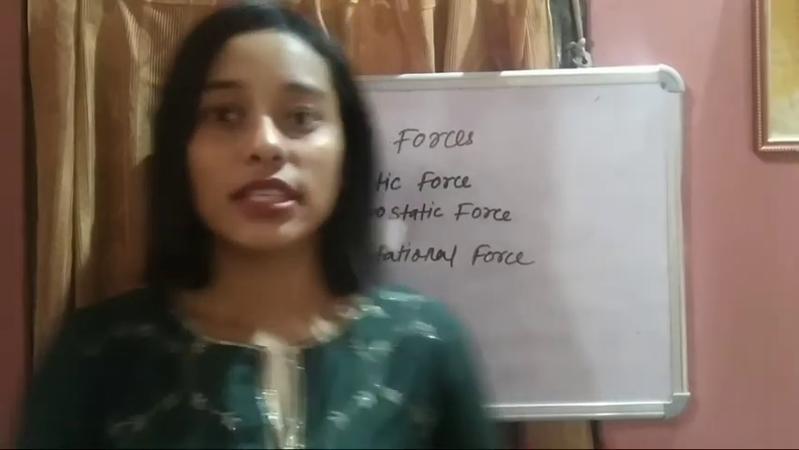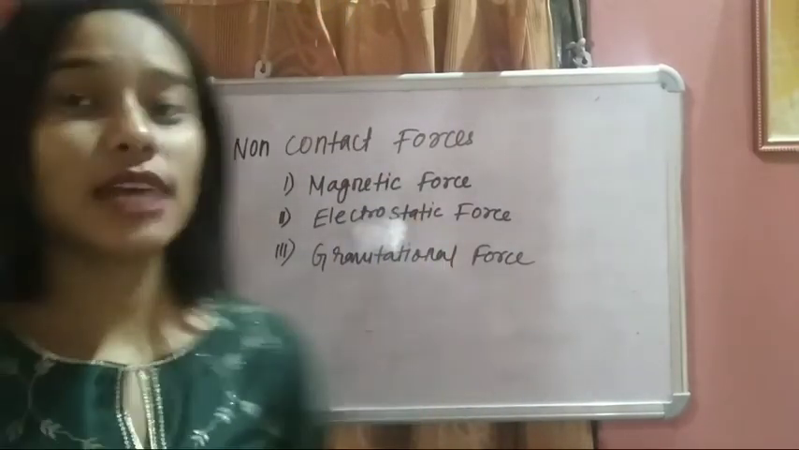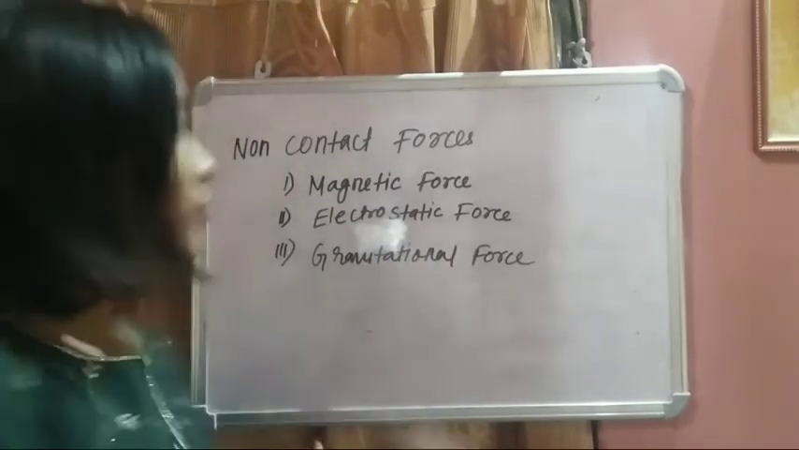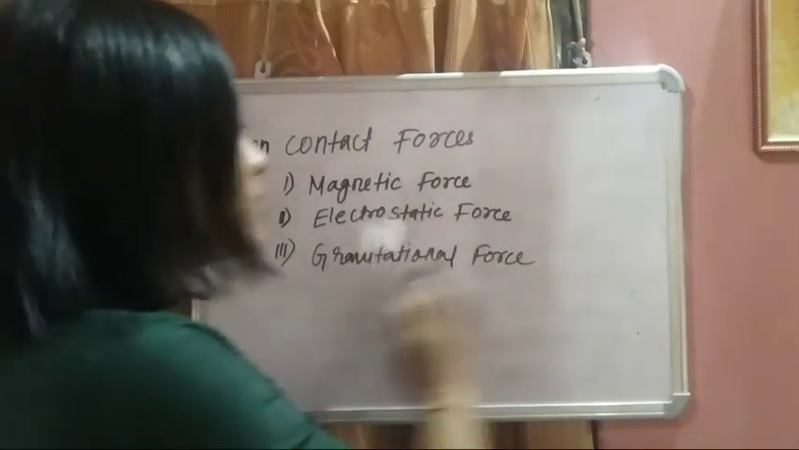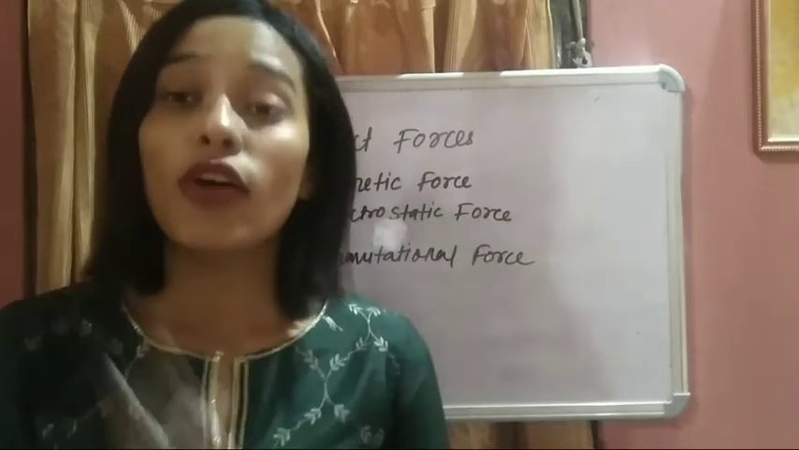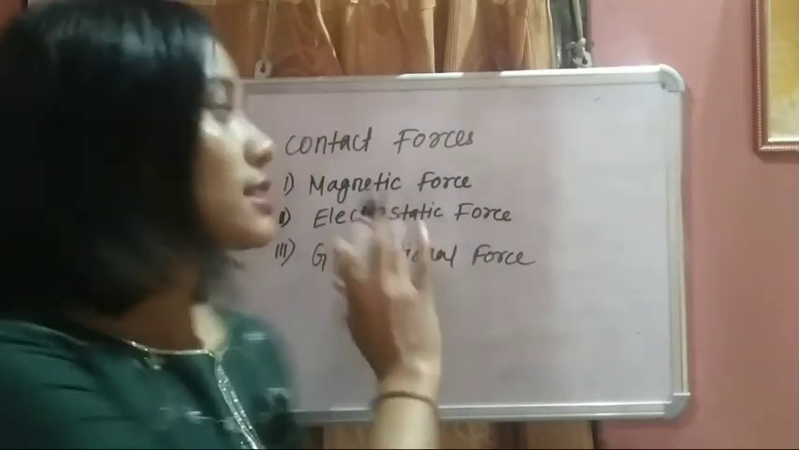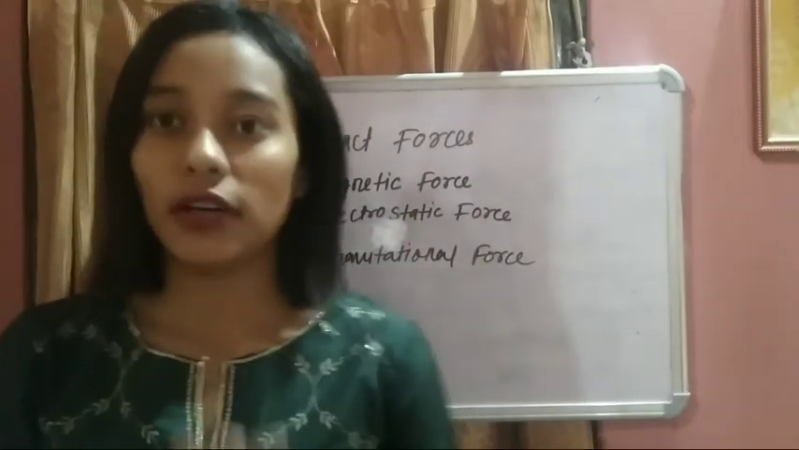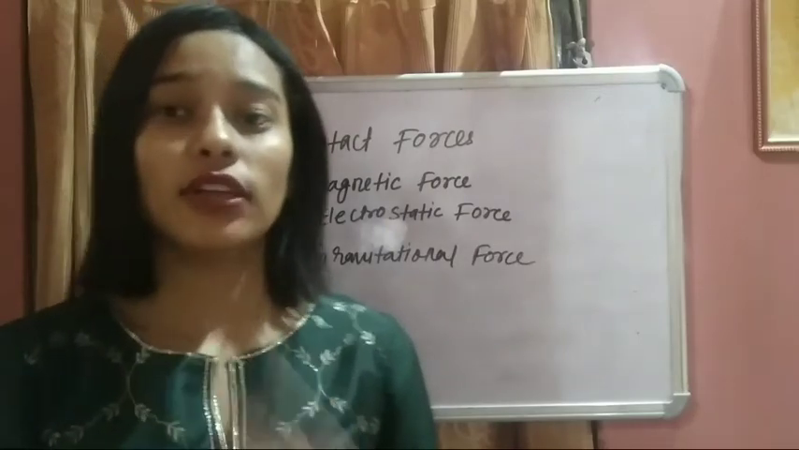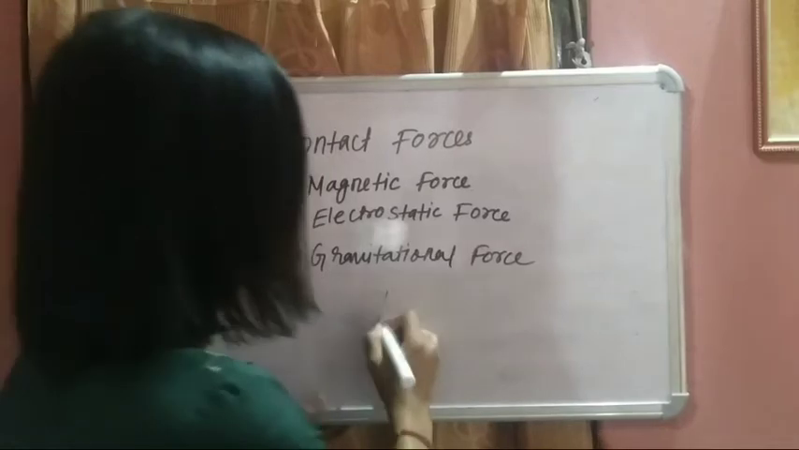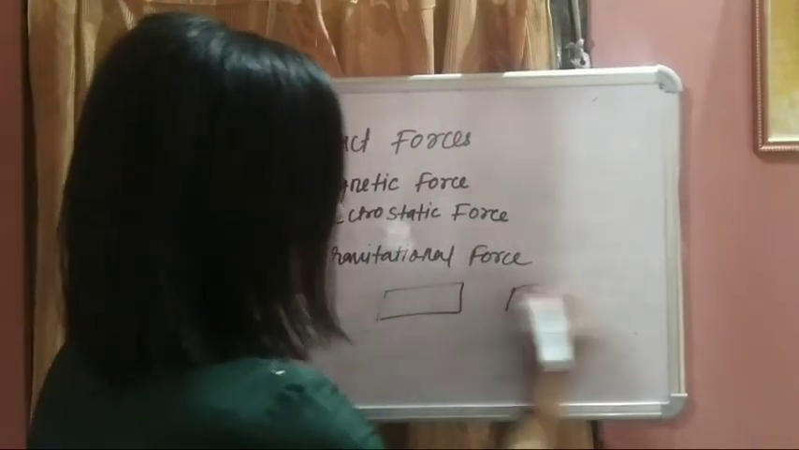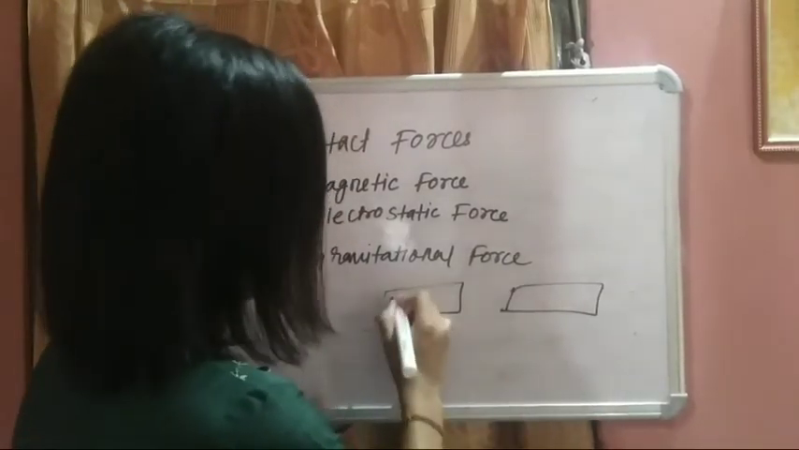Now you see non-contact force. There are three types of non-contact force. The first one is magnetic force, the second one is electrostatic force, and the third one is gravitational force. So let us start with magnetic force. What is magnetic force? For that I will give you one demonstration. Take two bar magnets, north and south.